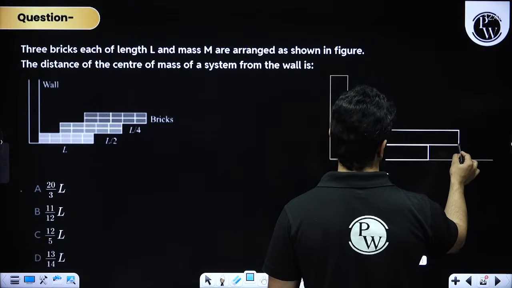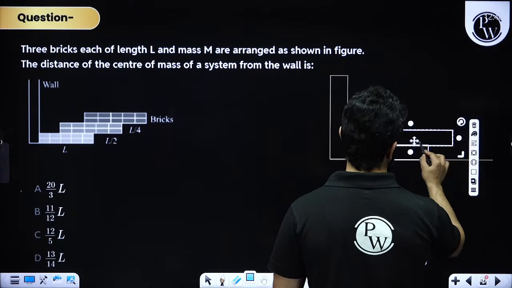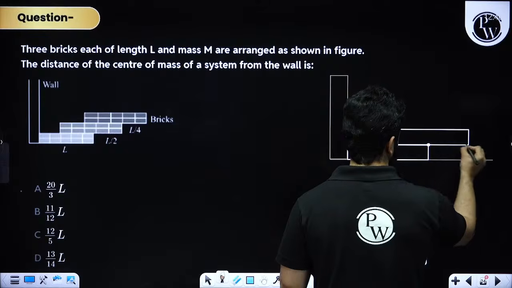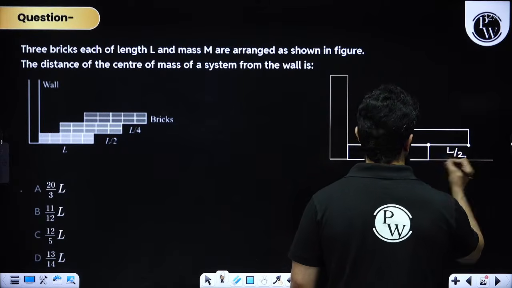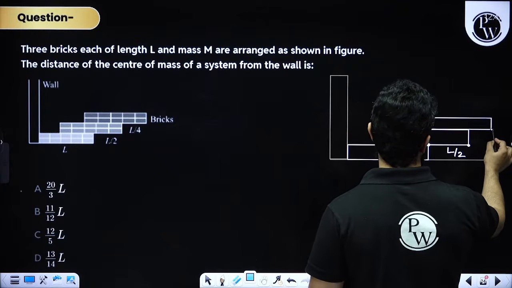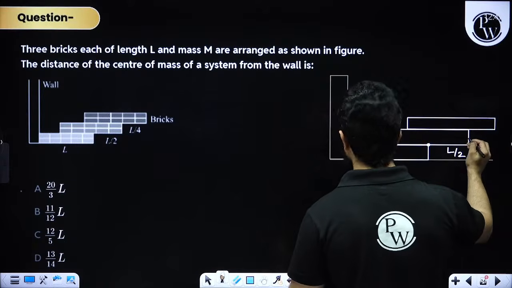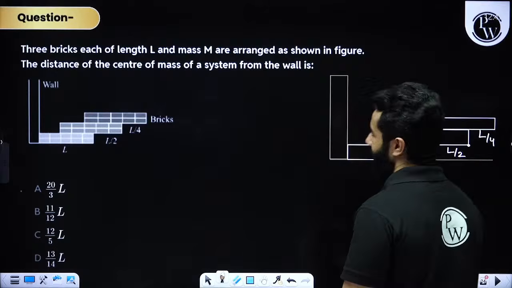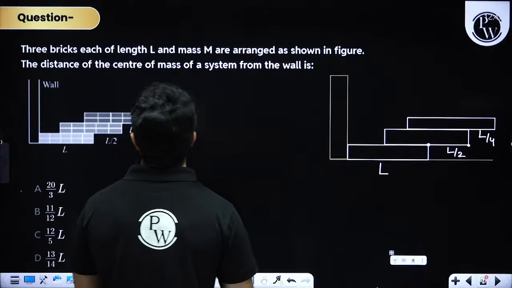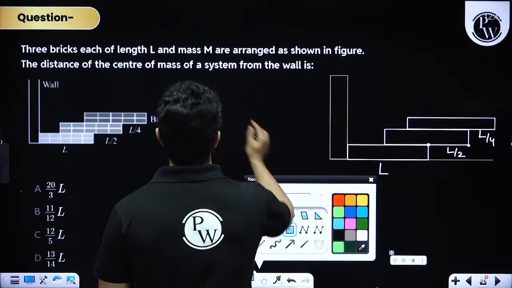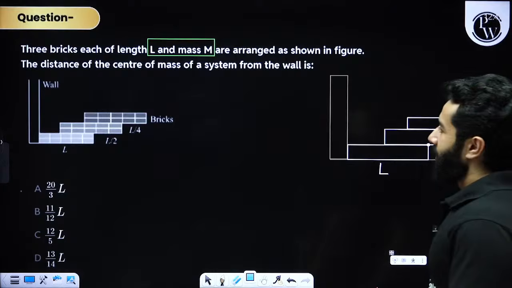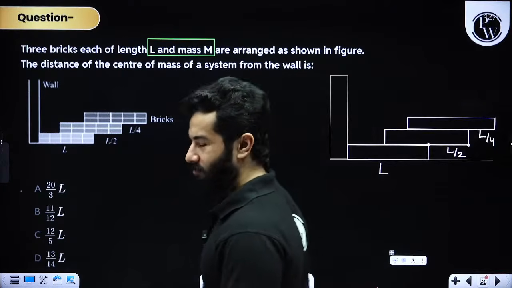Such that this length is L by 2. And then we have got another brick such that this length is L by 4. Clear? And the mass of each brick is M and length is L. And you have to find out the center of mass from the wall.